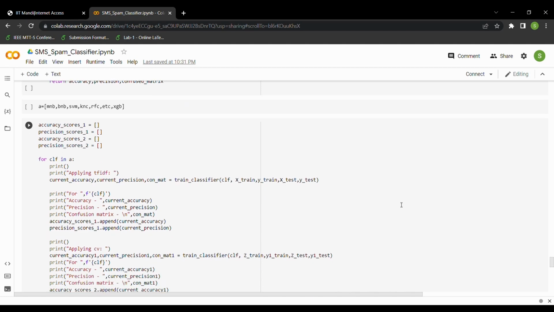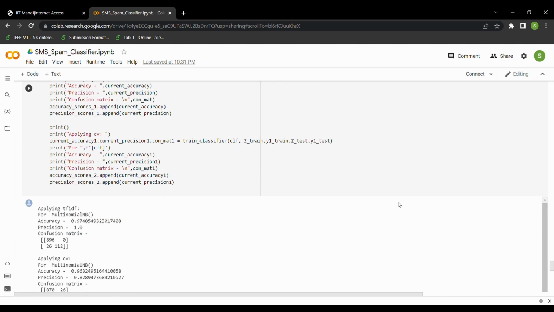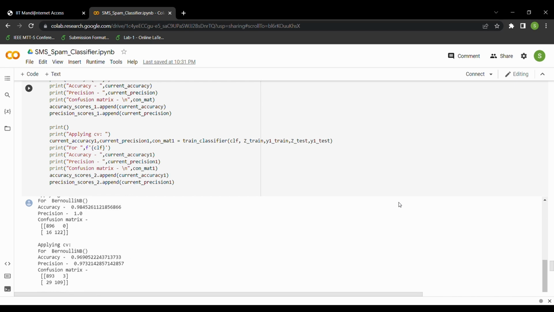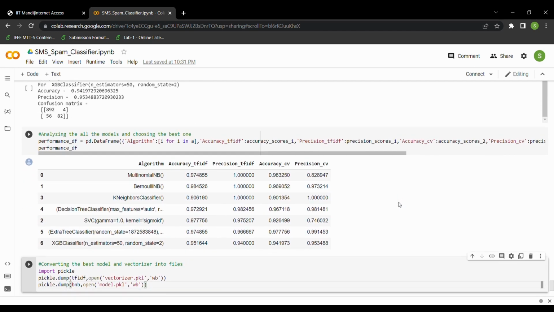Then, given below, we check the accuracy and the precision for each classifier in TF-IDF format and in count vectorization format. We get the output given below, also with the confusion matrix, as we had used the function above. We have also made a tabular form of the same thing. This makes it easy for us to understand which model has the best accuracy and precision, and in which type, TF-IDF format or the CV format.